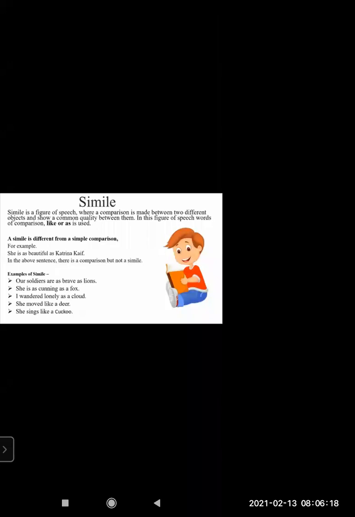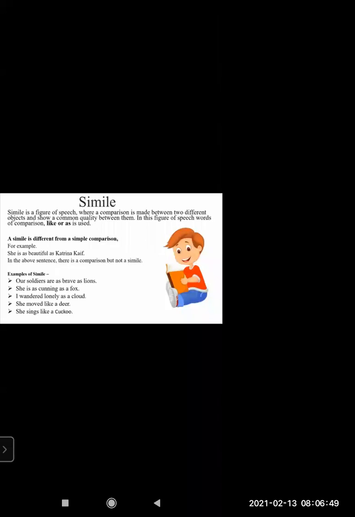In this figure of speech, words of comparison like 'as' or 'like' are used. Let's see how they compare. If we read further examples, it will be more clear.